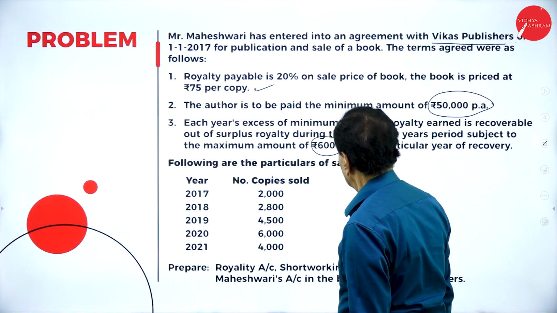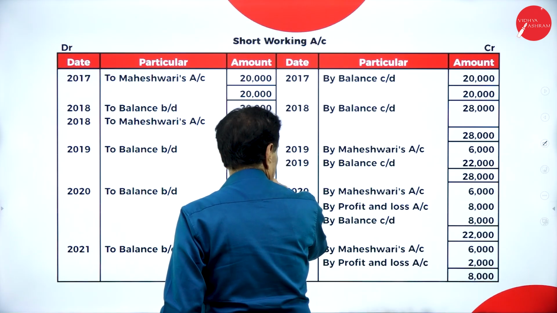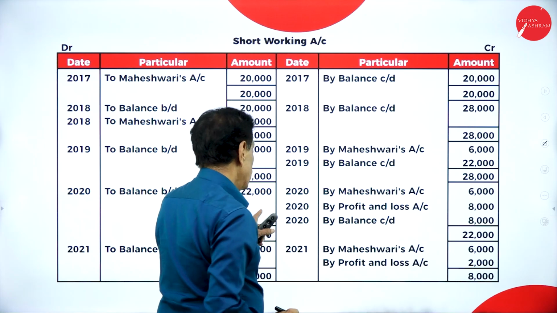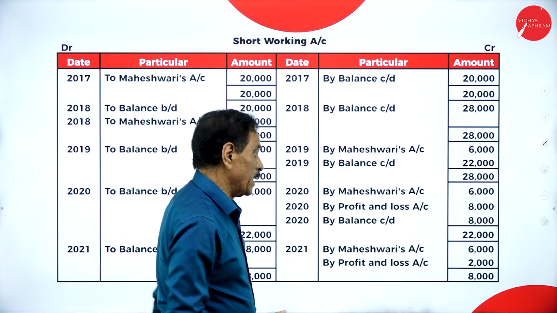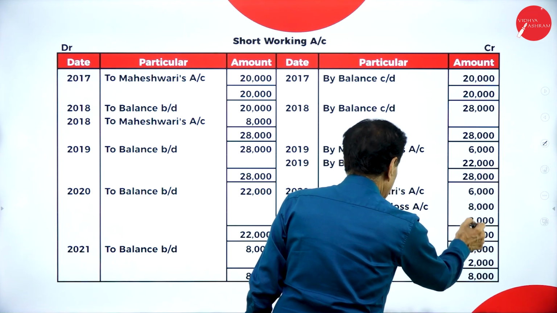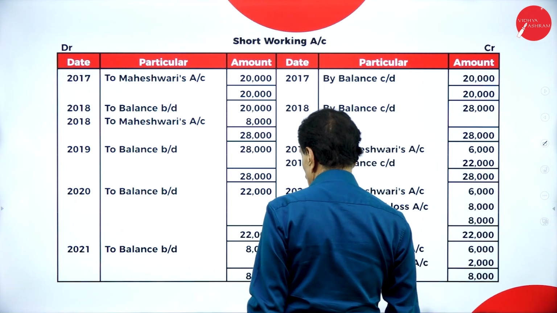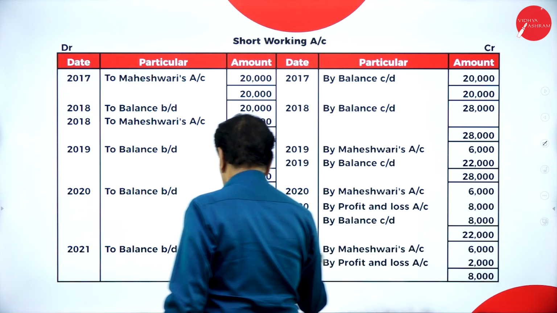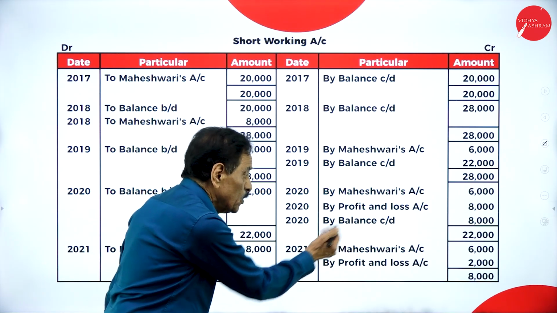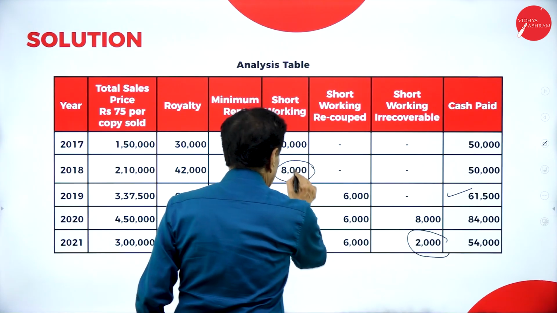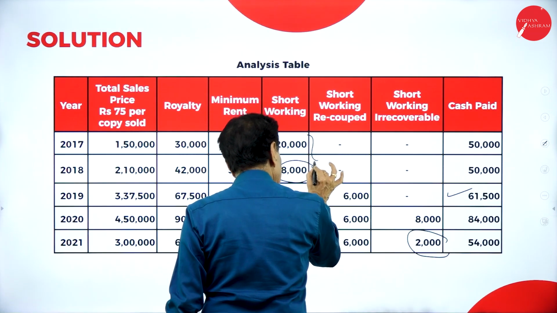8,000. See that? Here, 28,000. 22,000. How much recover? 6,000. How much could you not recover? 8,000. 8 plus 16. Still, how much have you got? 8,000. See that? Two balance brought down. 8,000. How much do you recover? 6,000. How much could you not recover? 2,000. 20 plus 8, 28,000.